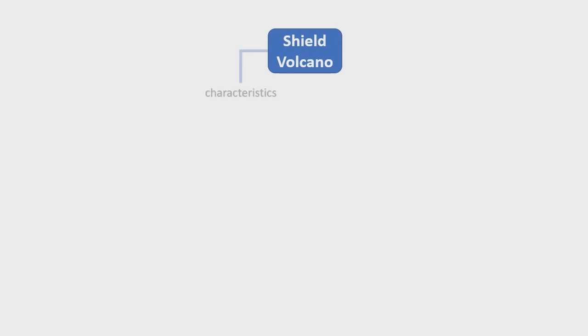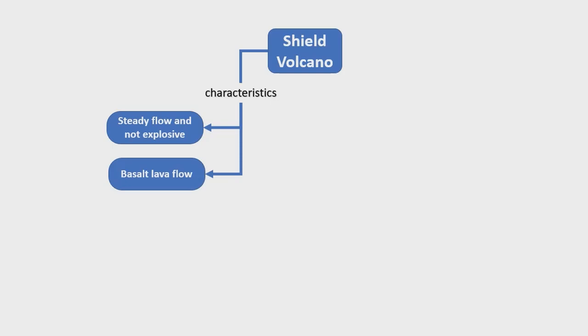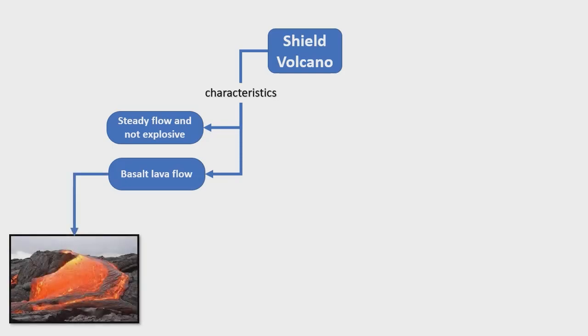Shield volcano. The characteristics of a shield volcano are the following. It has a steady flow and is not explosive, so the lava that comes out of the volcano flows like honey. Basalt lava flow, such as the one that is illustrated here, and a gentle slope, since it is producing a shape of a shield, unlike those high-steeped volcanoes.